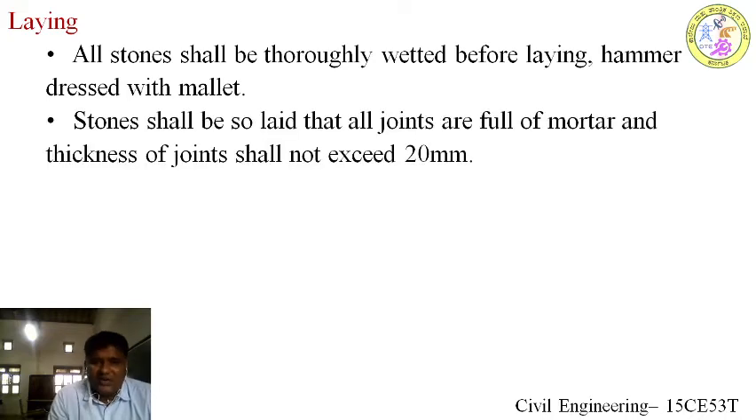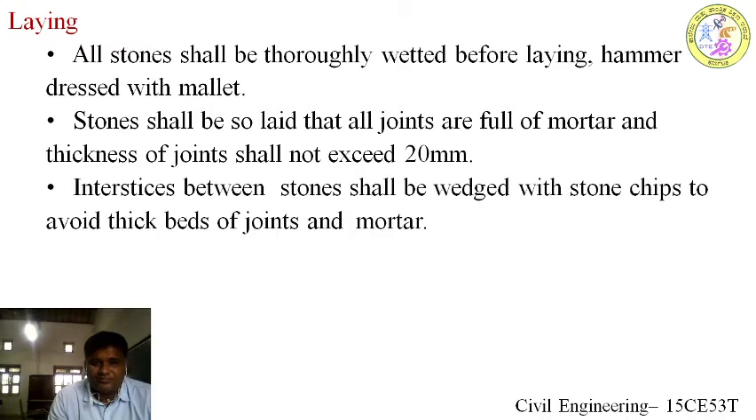A joint of minimum 20 mm will be maintained for the stone masonry, and a gap will be created between the stones in the transverse manner, not the longitudinal manner, and that gap should not be completely filled with mortar. If it is completely filled with mortar, lots of shrinkage cracks will happen. So we are going to fill the interstices with stone chips. These stone chips are smaller stones, of the order of 25 mm, 35 mm, at random sizes obtained from the quarry, and they are filled inside the interstices, avoiding thicker beds of joints and mortar.